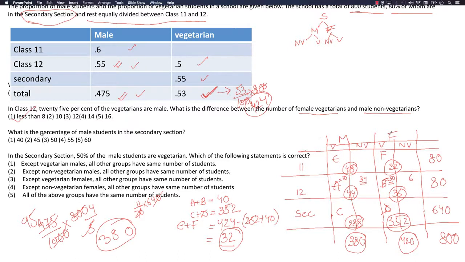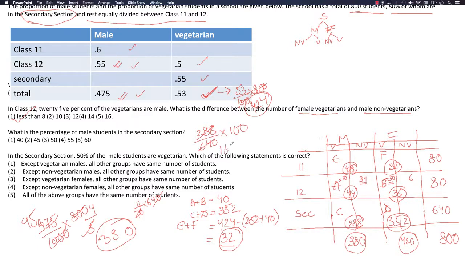Fine. What is the percentage of male students in the secondary section? The total number of male students is 288, and the total number of students in the secondary section is 640. So what is 288 by 640 into 100? Let's cancel it by 4.